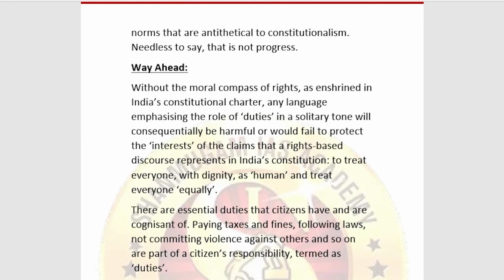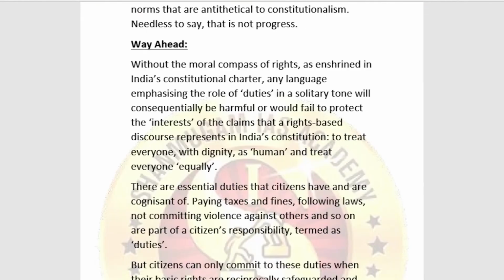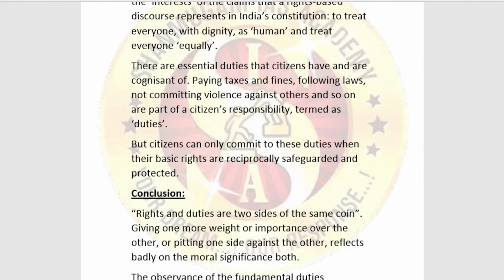So this is exactly what is defining, relating here the fundamental duties and the rights according to the text given by our Prime Minister. And in conclusion, here we can say the rights and the duties are two sides of the same coin. Giving one more weight or importance over the other, or pitting one side against the other, reflects badly on the moral significance of both.